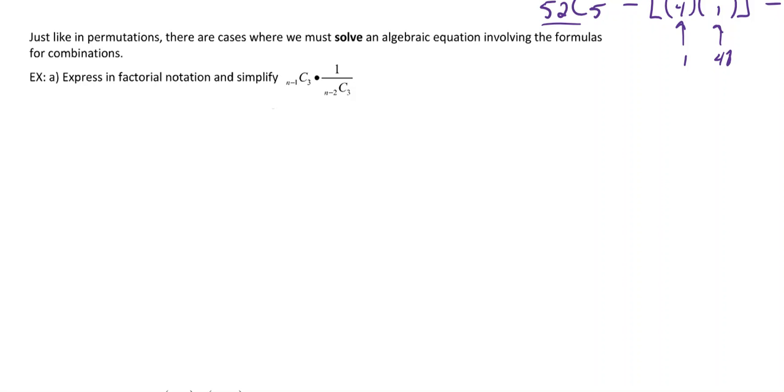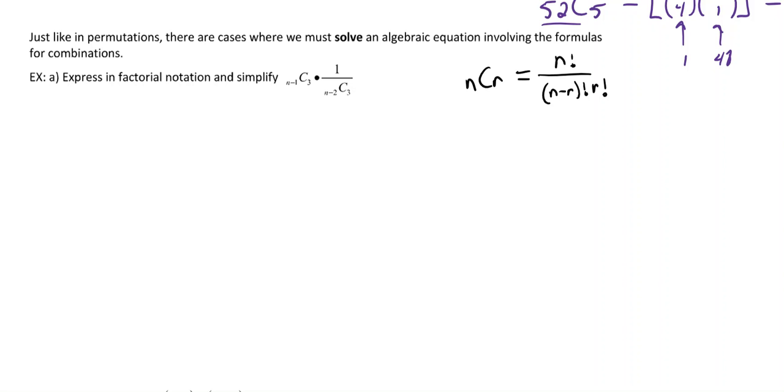So if we do that, you know what I'm going to do first, though? Let's write out what the formulas for these were again. So nCr was nCr is equal to n factorial over (n minus r) factorial times r factorial. All right, so that is on your formula sheet.